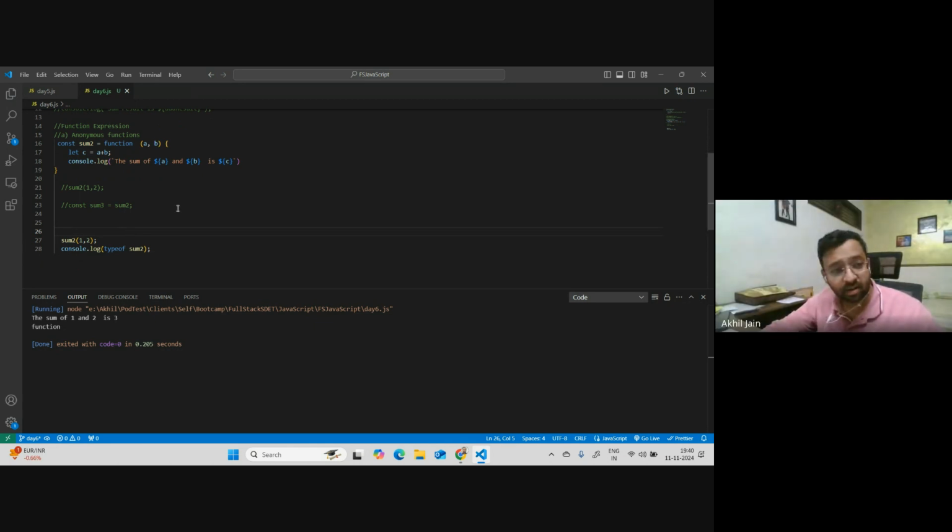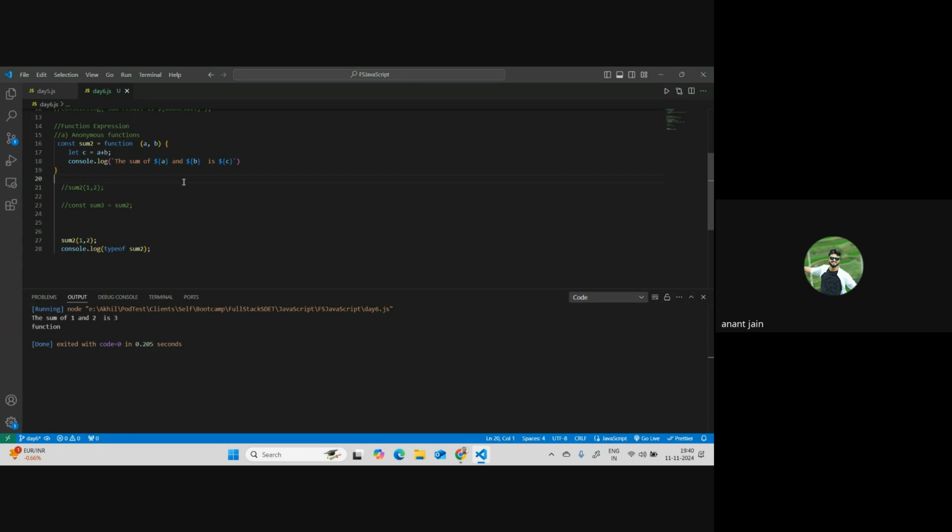Yeah, Anand, please. So Akhil, my question is, as we are seeing that the result of console.log type of sum2 is a function. So let's say if I have a requirement where I need to perform some operations on sum2, will that be possible now because its data type is function? I don't remember performing operations on a function type of variable anywhere. Like my question is, let's say this is some variable which is holding some value in numbers.